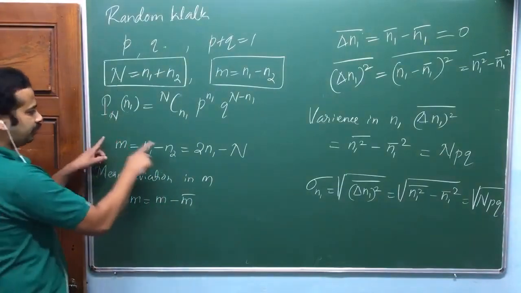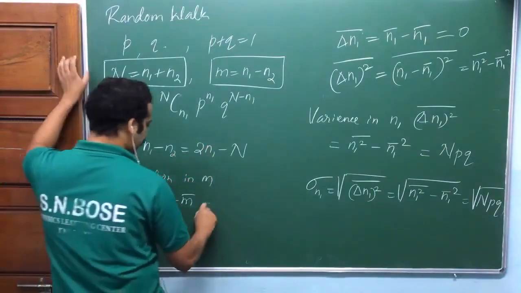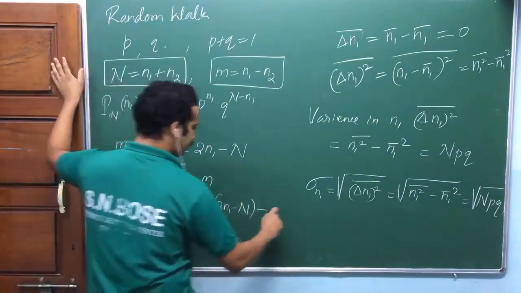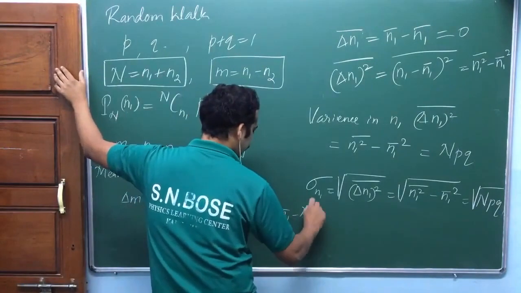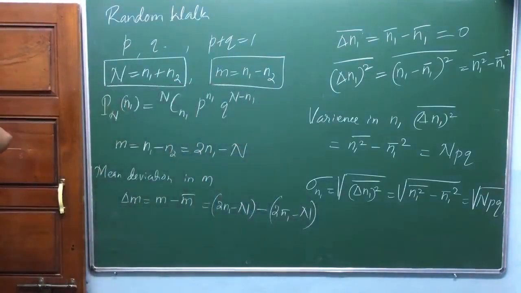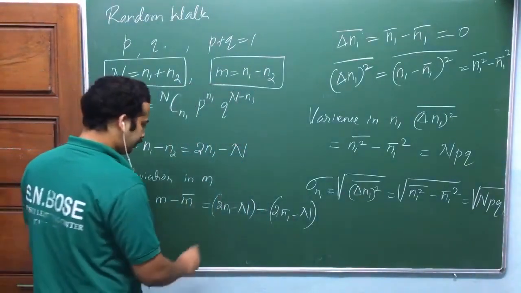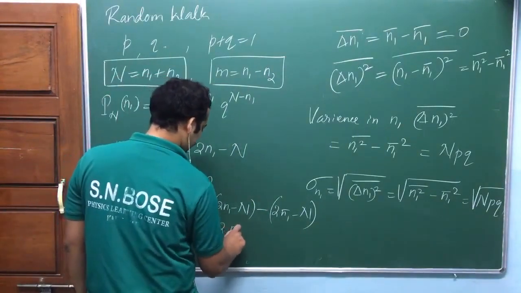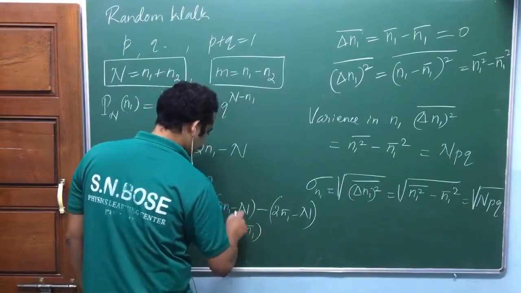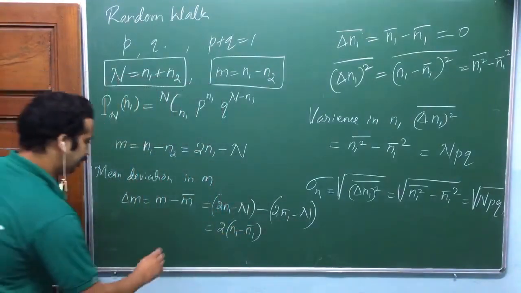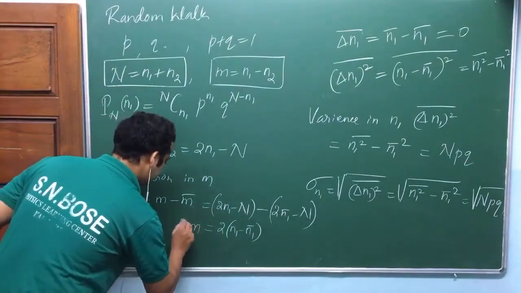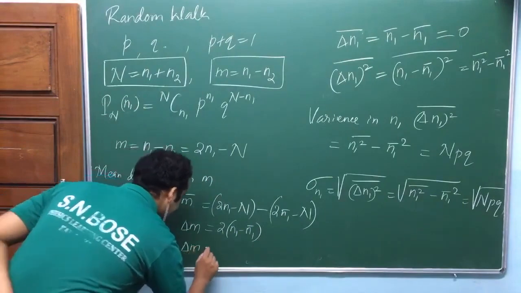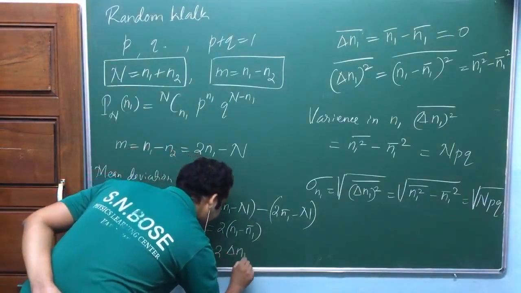If m is like this, m mean means you have to take 2n mean like that. So this is 2n1 minus n, minus, what is m mean? 2n1 mean minus n. Check this out. Now this is equal to 2 times n1 minus n1 mean. N will get cancelled. Be careful. So that's why mean deviation in m is equal to twice the mean deviation in n1.